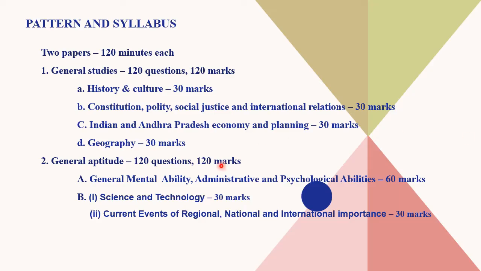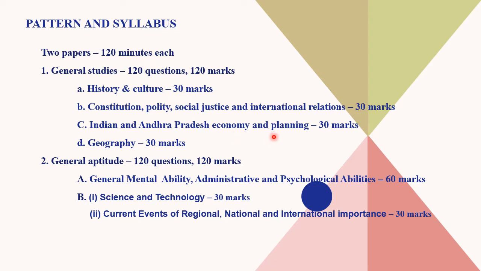So this is the pattern. This exam has two papers, 120 minutes time and 120 questions with 120 marks. So the first paper, General Studies, has four sections: History and Culture, which has a weightage of 30 marks. The second section is Constitution, Polity, Social Justice, and International Relations, which is again for 30 marks.